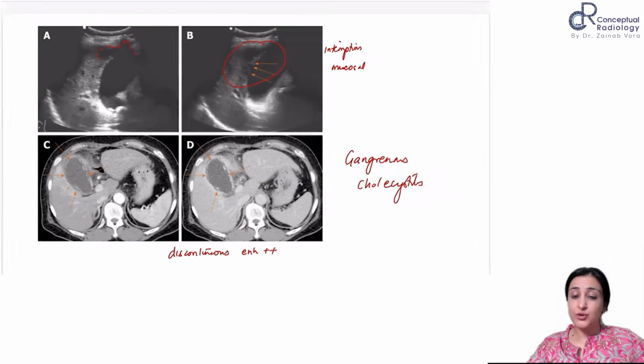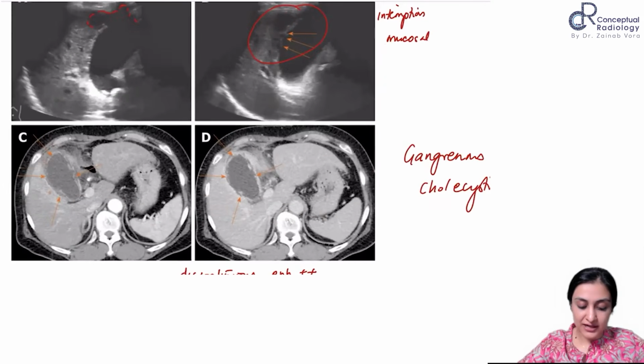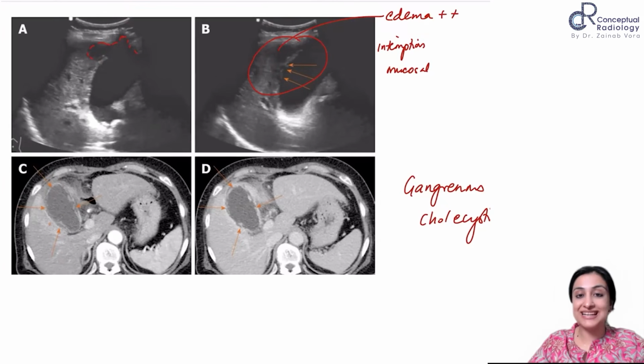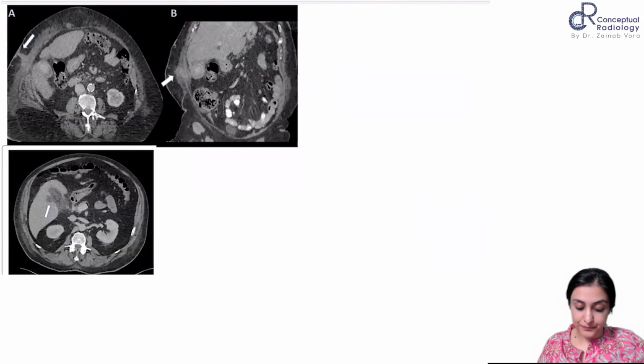All right. So yeah, you can call it with associated intrahepatic perforation, right? So there is gangrene, which is resulting in the surrounding liver also showing enhancement. So this is more like the surrounding liver also showing edema rather than it perforating. It's the edema which is happening. So see, the difference is, wait, look at this case. Yeah, try to look at this case.